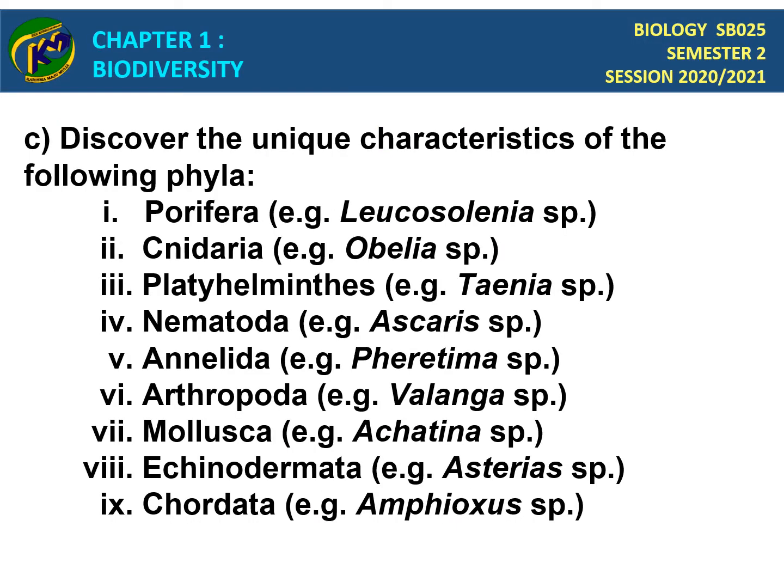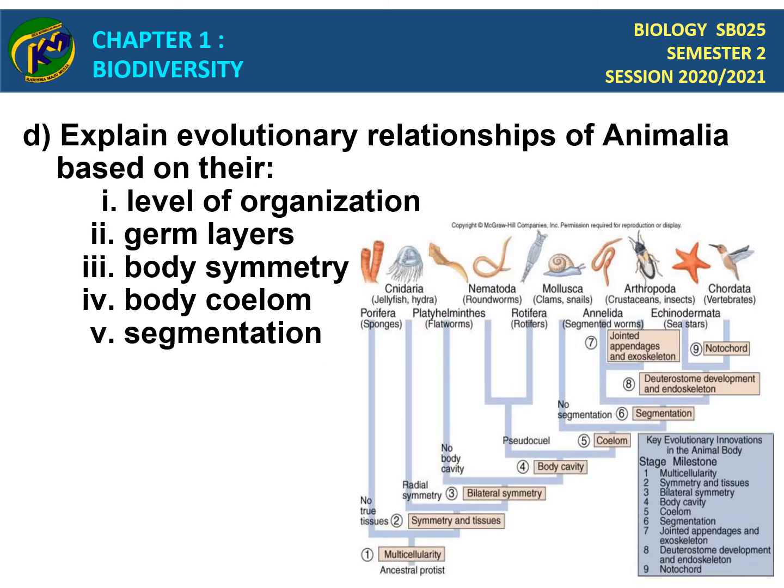Then discover the unique characteristics of the following phyla, which will have 9 phyla under kingdom Animalia. And then explain evolutionary relationships of Animalia based on their level of organization, germ layers, body symmetry, body cavity, and segmentation.